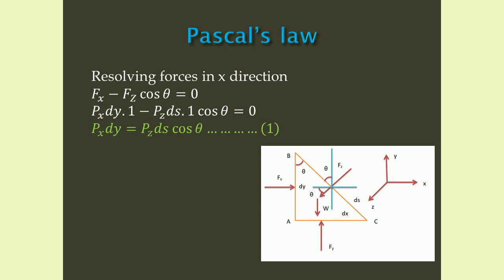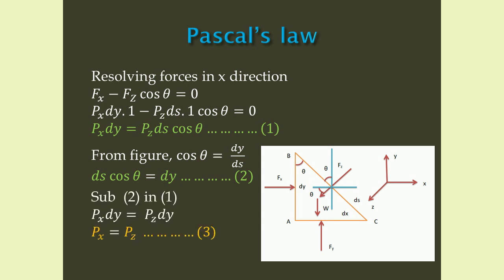Now from the figure, what is cos theta? Cos theta equals dy by ds. That is, ds cos theta equals dy. This is equation number 2. Now substitute equation number 2 in equation number 1. Therefore, Px dy equals Pz dy. Dy will cancel each other. Therefore, Px equals Pz. This is equation number 3.